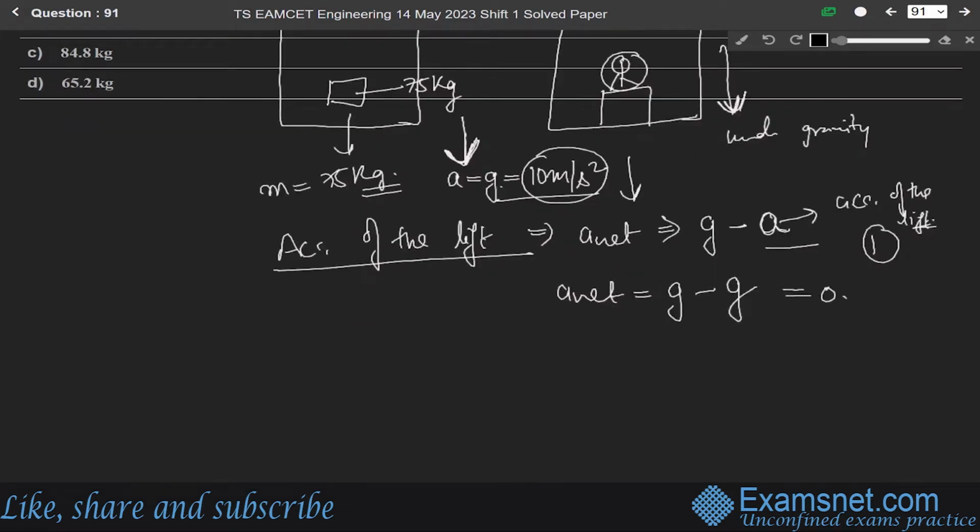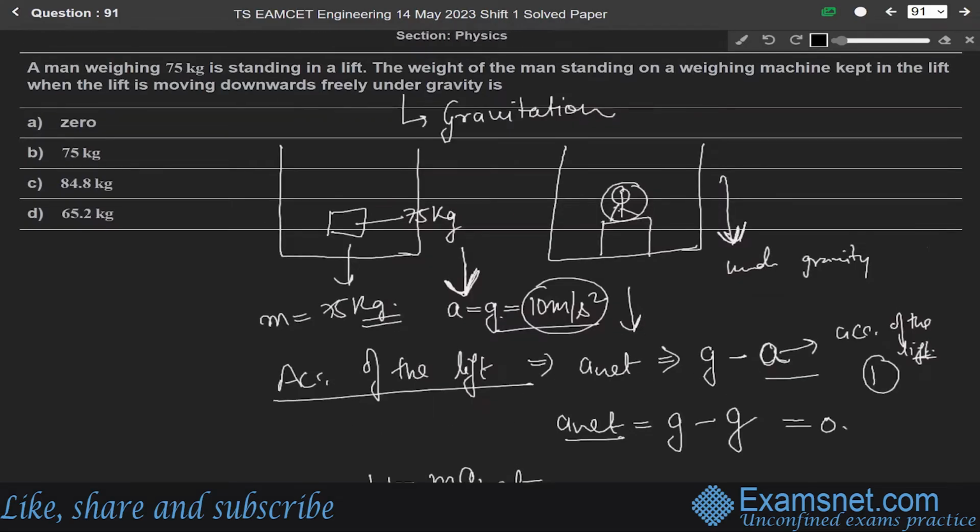So the weight of the man when the lift is going in the downward direction will be equal to mass into a net, meaning the acceleration of the lift. So it will be equal to 0, as a net is equal to 0. So the weight of the man standing on this weighing machine which is going in the downward direction will be equal to 0. Hence, the correct option is option A.